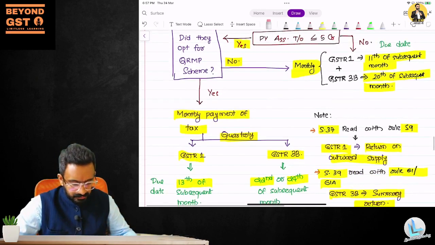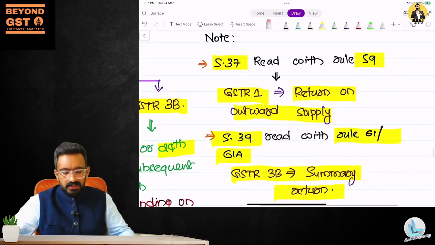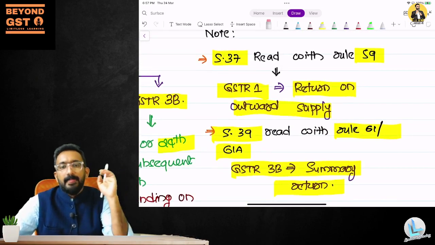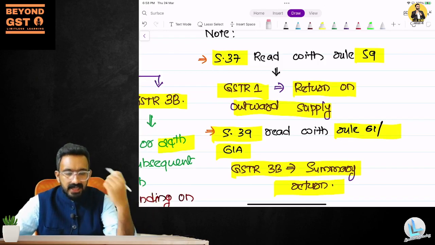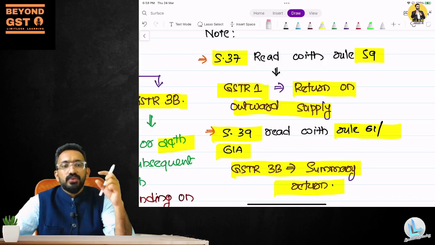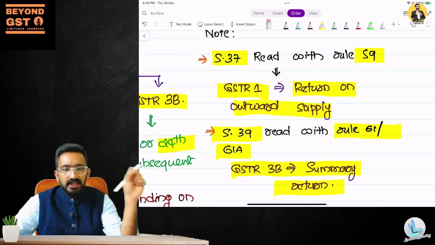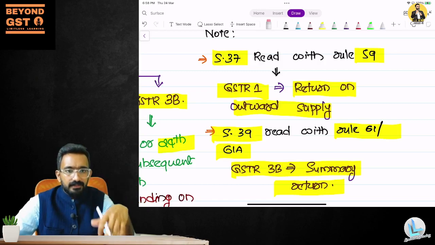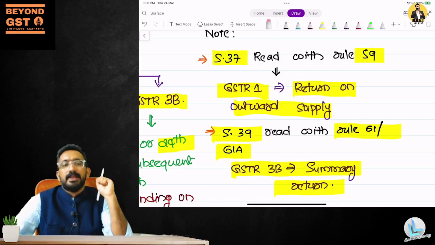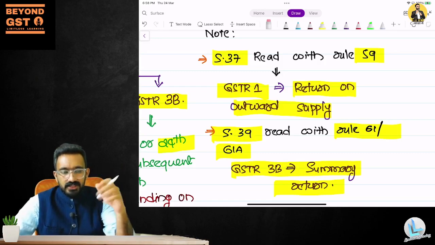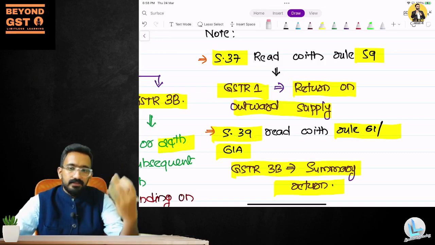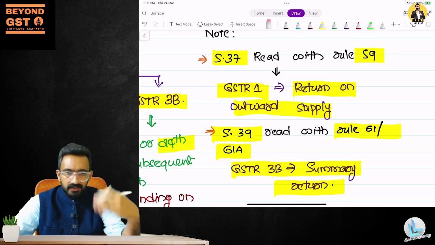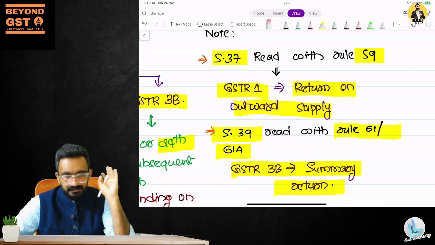What is GSTR 1? GSTR 1 is the return on outward supply. Whenever you make an outward supply, be it a sale or providing a service to someone, you will have to give either invoice wise details or consolidated details on the return called GSTR 1 as per section 37. Think about it: I'm a supermarket. On a daily basis, I'm making a lot of sales and billing a lot of invoices. In some cases, if that sale is B2B to a registered person, I have to give invoice wise details to the GST department using this form called GSTR 1.